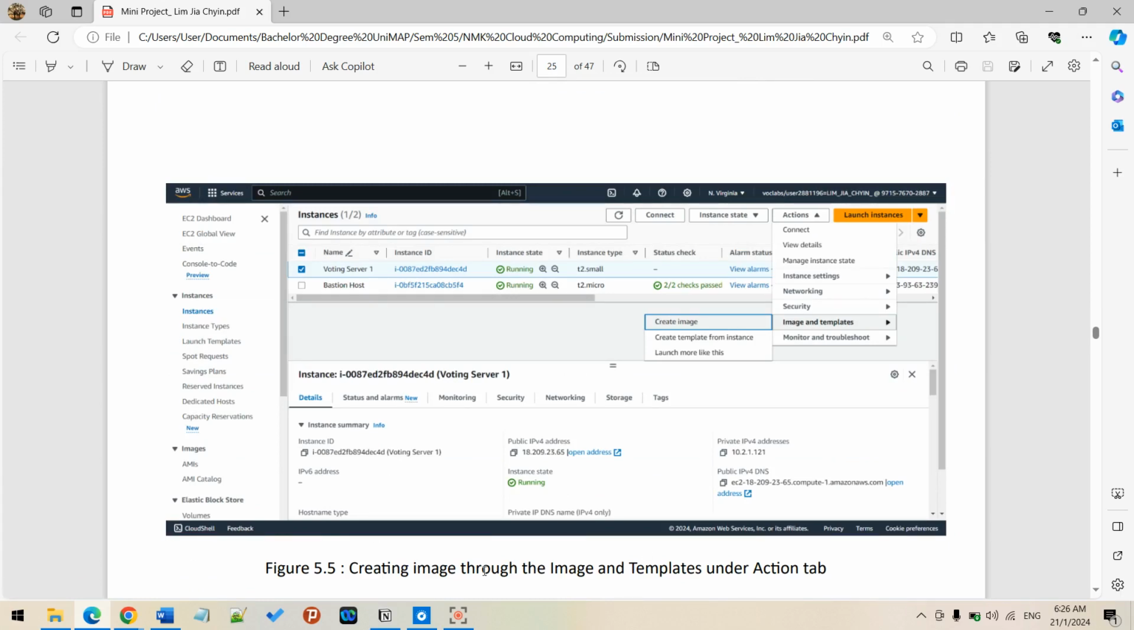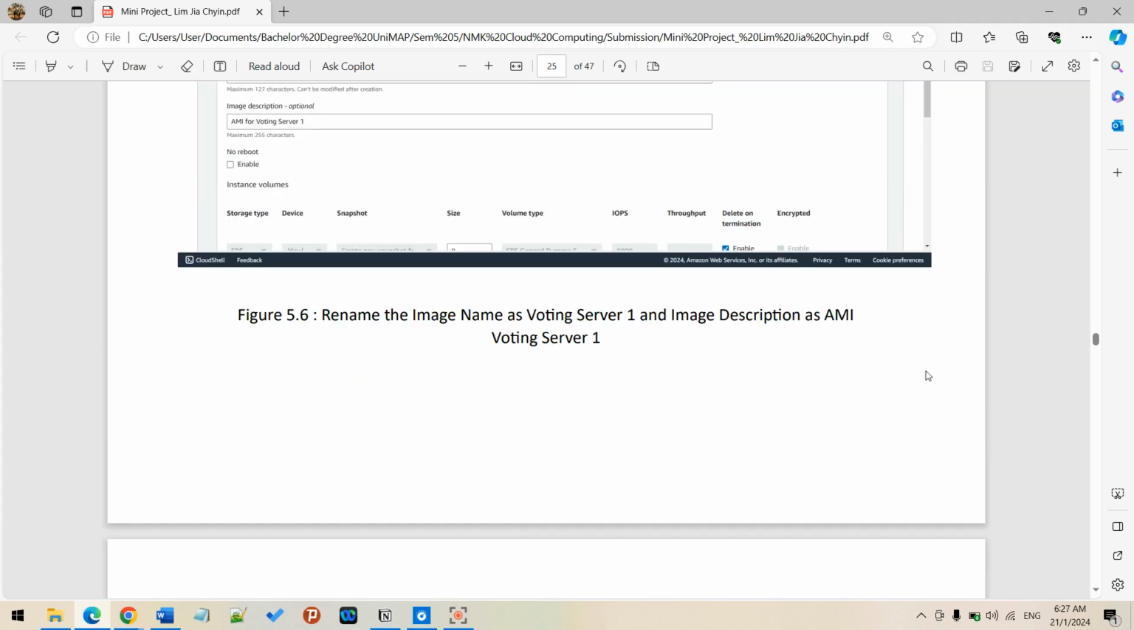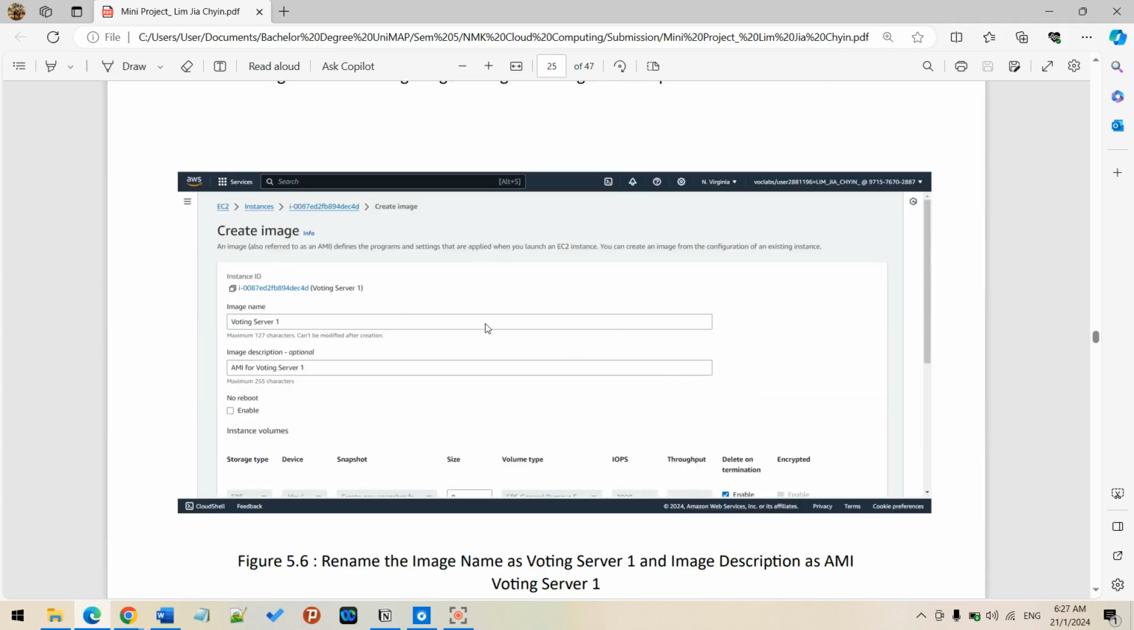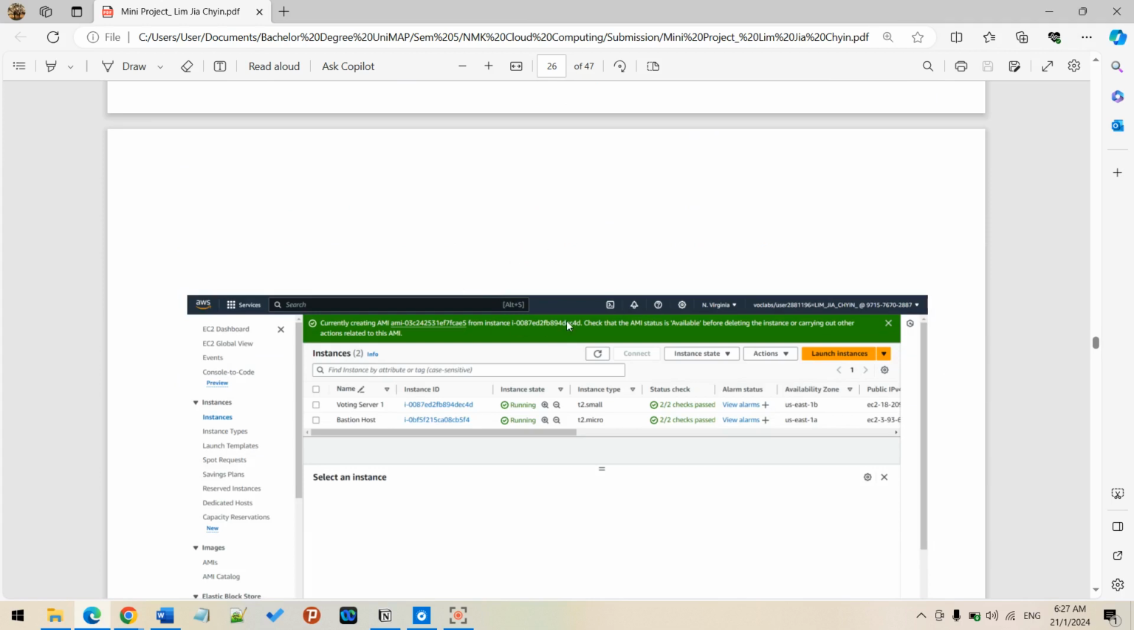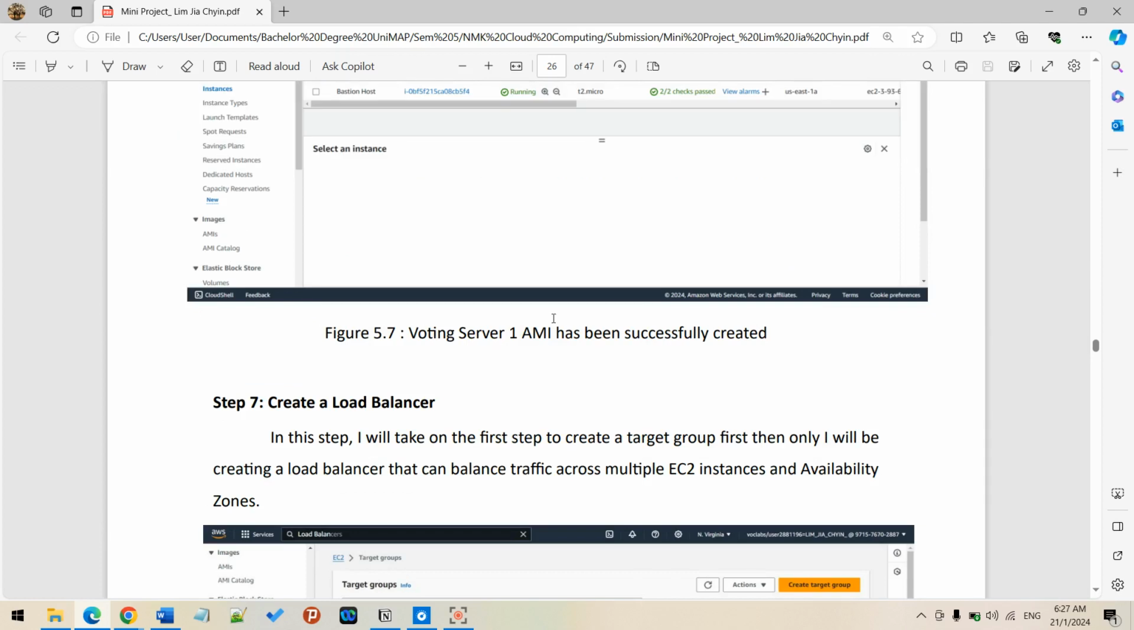So from here you can see for the voting server one, I'm dealing with the image, where I will be creating an image through the image and template under the action type. You can see for the create image, I'm going to create an image with AMI voting server 1. I created one image personally, and you can see this is created successfully.